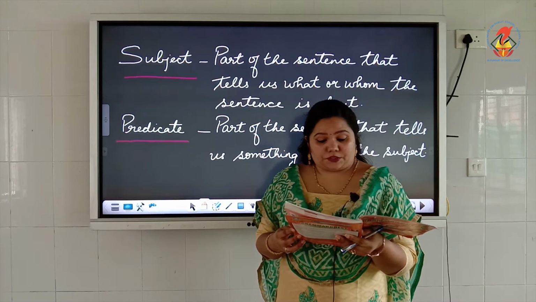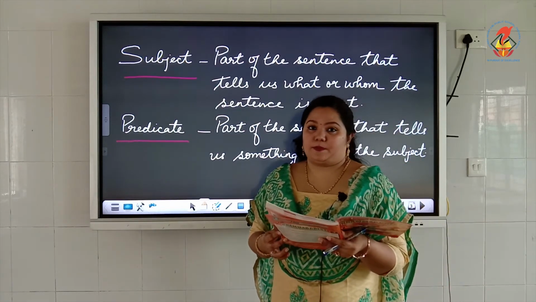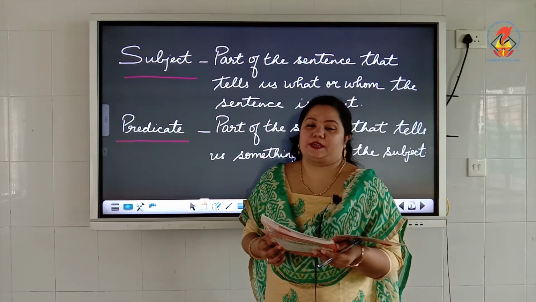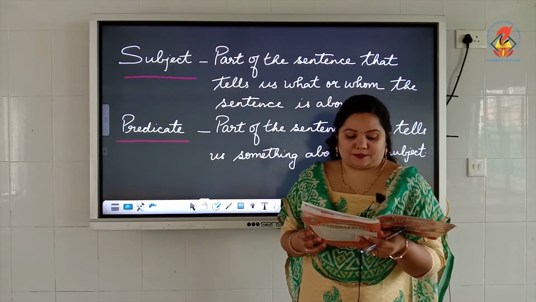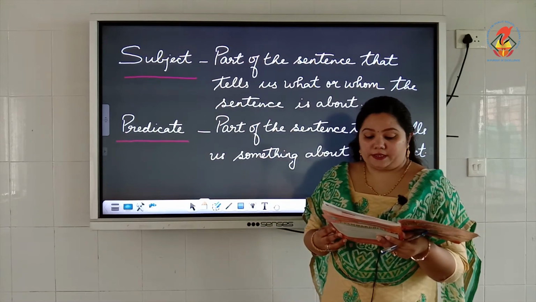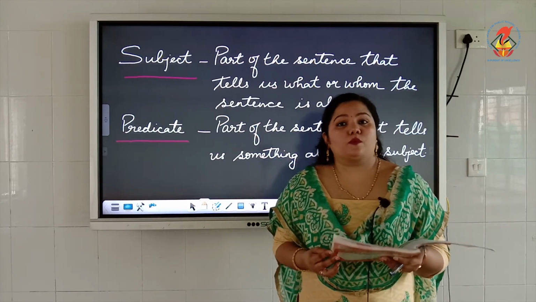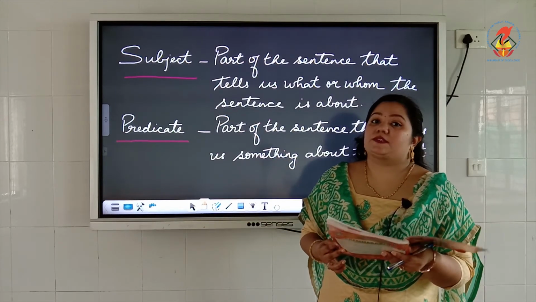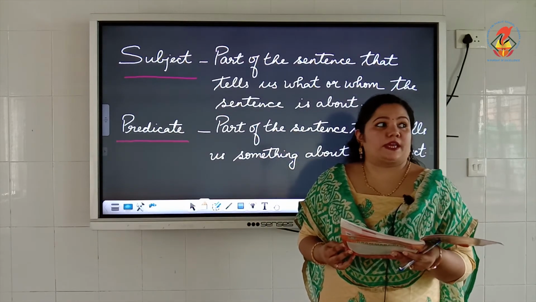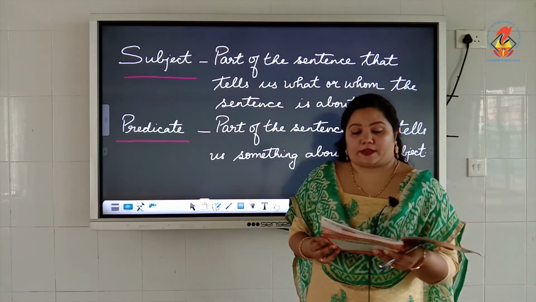Similarly, Suraj is given as a subject in the second one, and is sleeping is a predicate. So what was he doing? Suraj is sleeping, which becomes again the predicate of the sentence. Then we have the toy car as a subject here, and was running on the track as a predicate. So the toy car was running on the track. So the subject in this sentence is the toy car, it's a thing. And what about the thing are we saying? We are saying that the toy car was running on the track.